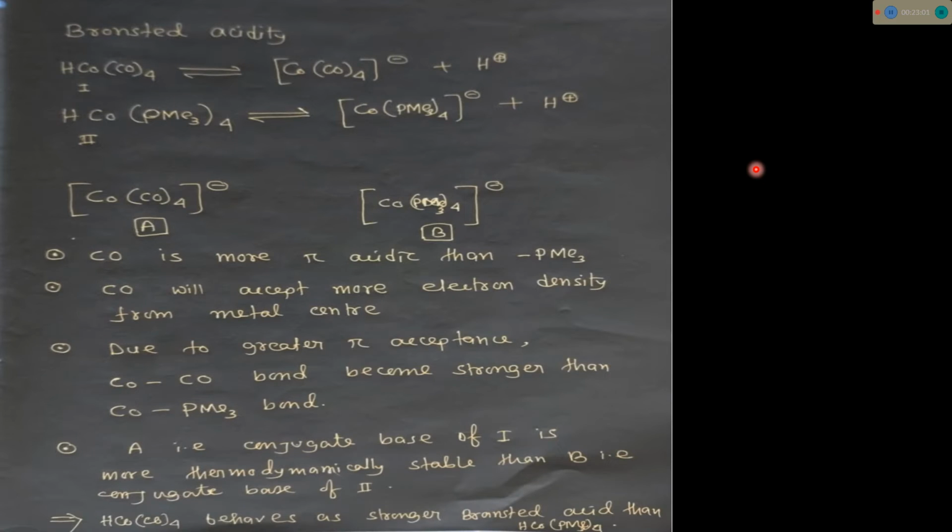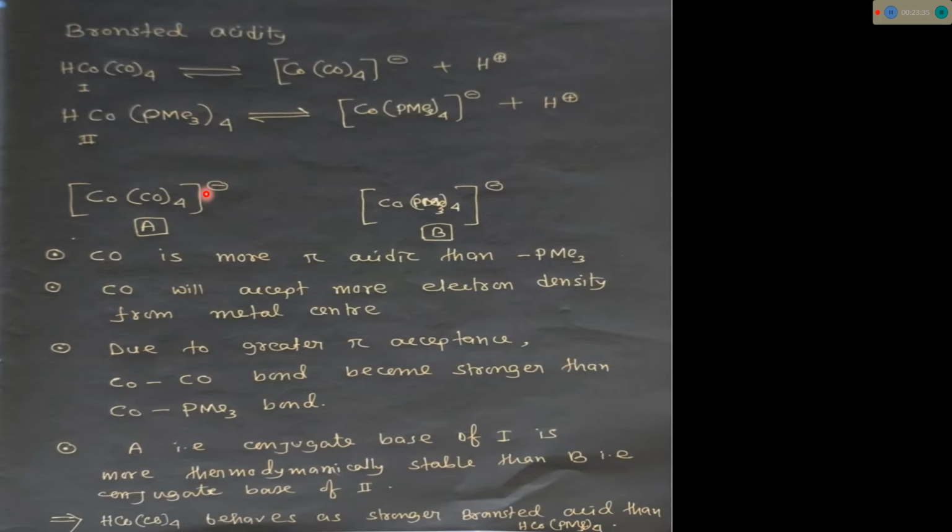We just saw, and we also discussed in detail, that the conjugate base of this organometallic complex is more stable, that's why it is more Bronsted acidic. So this organometallic complex 1 is more Bronsted acidic than organometallic complex 2. I think you got the point of what I was trying to say.